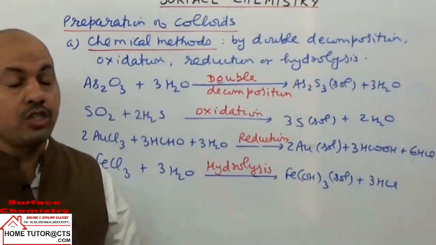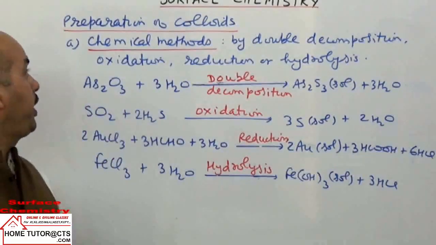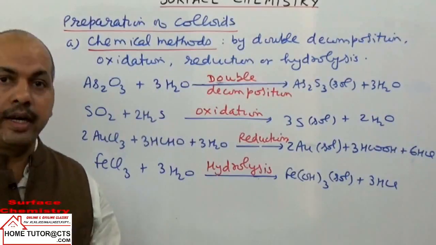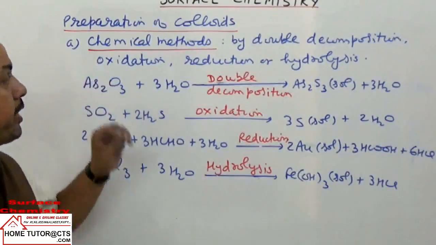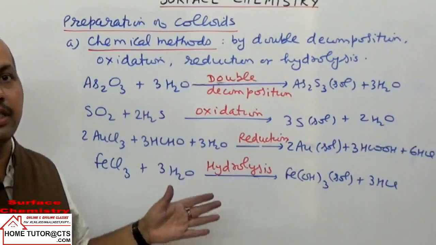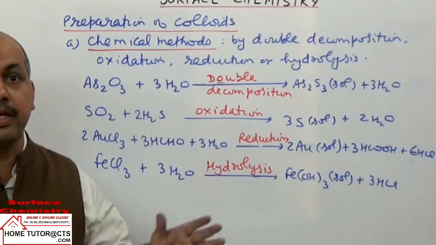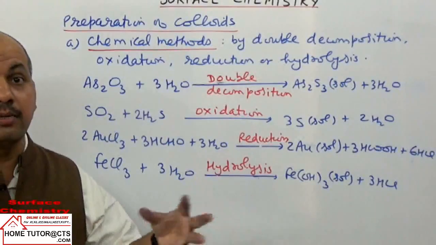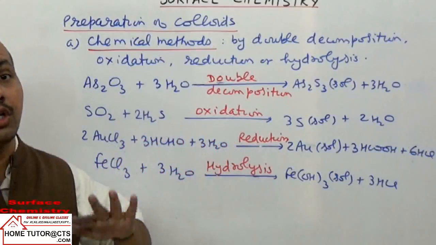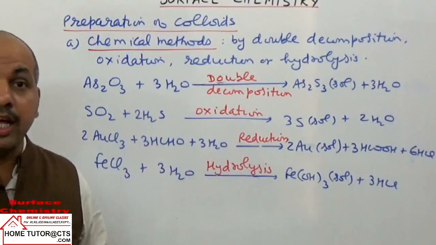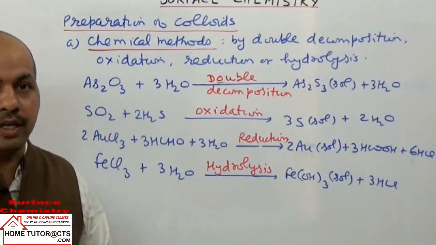Now next we can take preparation of colloids. Mainly for sols we are taking the preparation method here. We can take chemical methods, physical methods, and peptization as three common techniques. First we can take chemical methods. Already discussed, lyophilic sols are prepared directly by mixing lyophilic substances in the medium liquid and warming. The sol is ready. But lyophobic sols are difficult to prepare. To prepare lyophobic sols, we use special methods, chemical methods or physical methods.